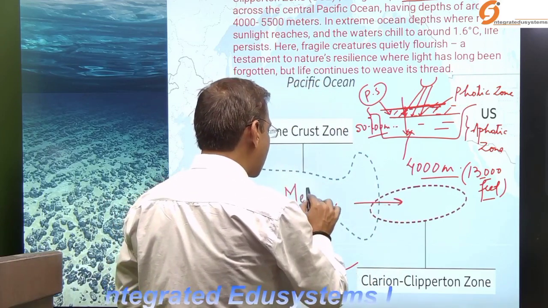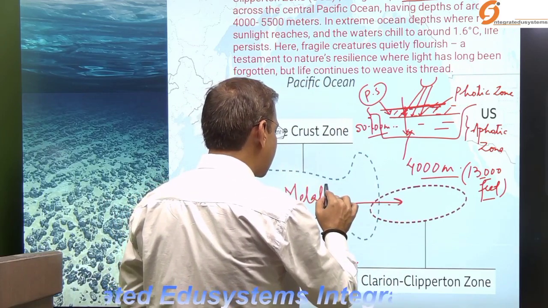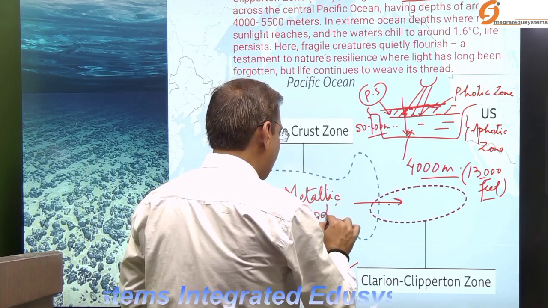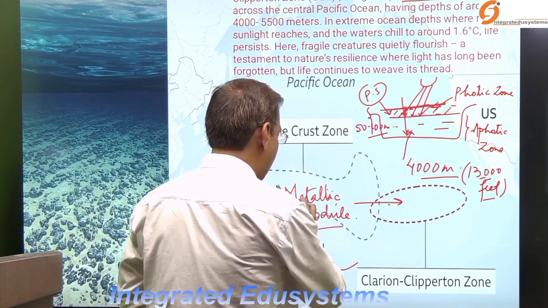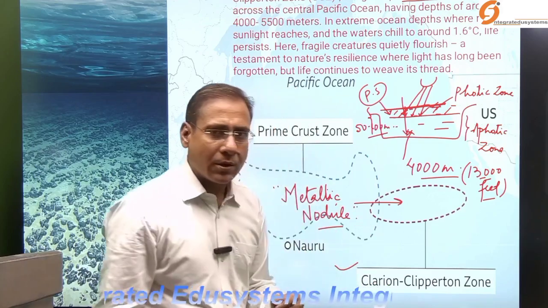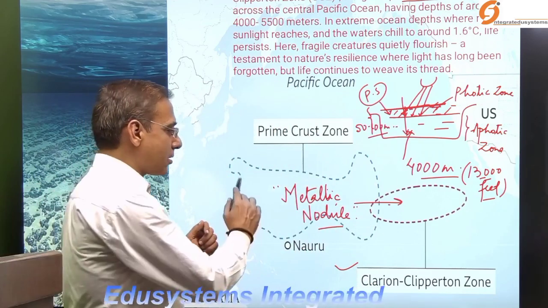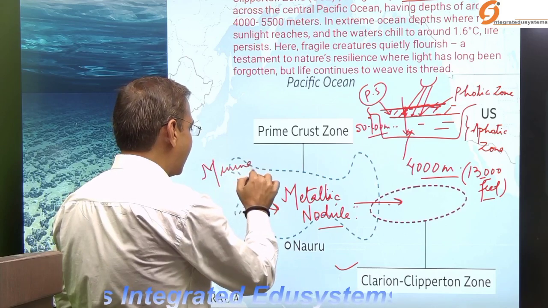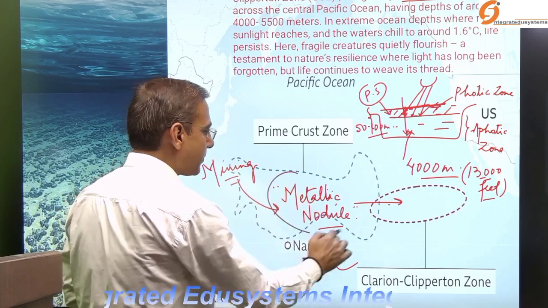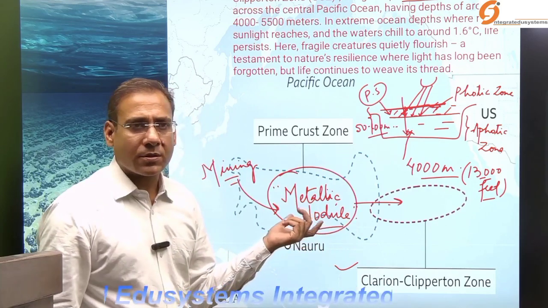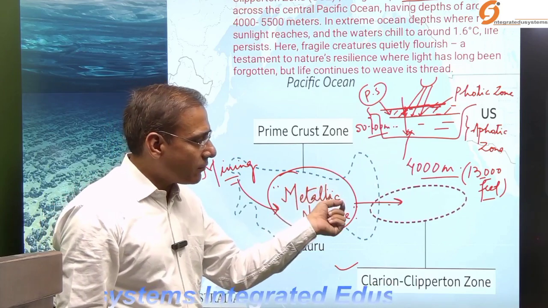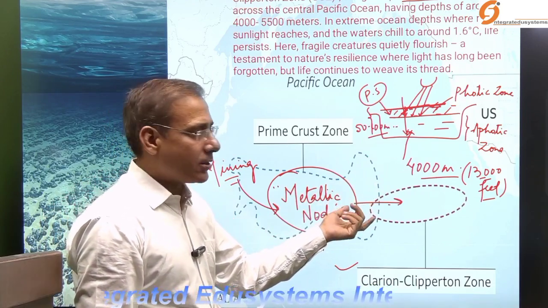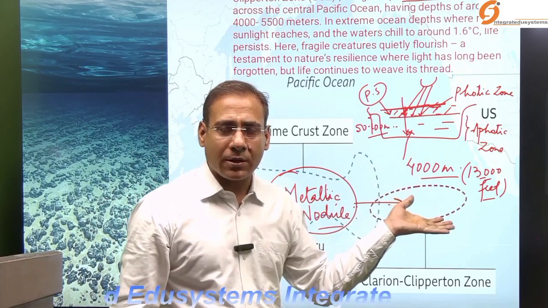Polymetallic nodules are present in this zone, and various countries started mining these marine resources. So what was the motive of Andrew's team? To understand the impact of deep sea mining.